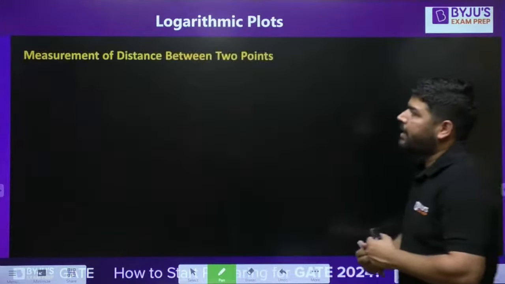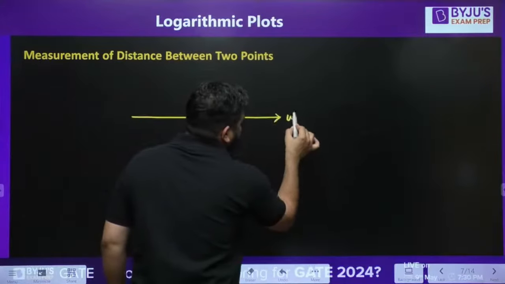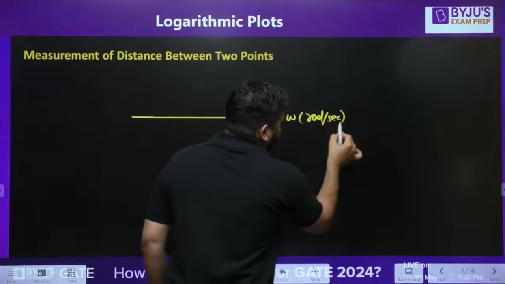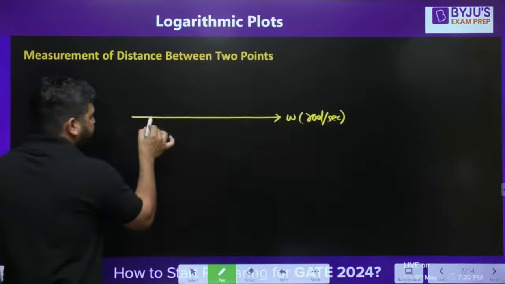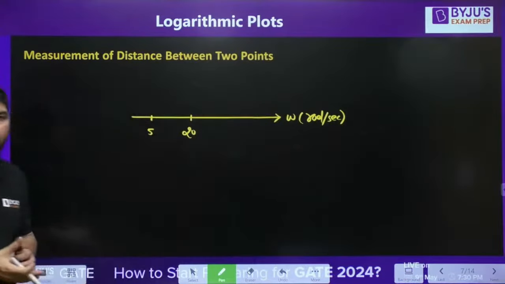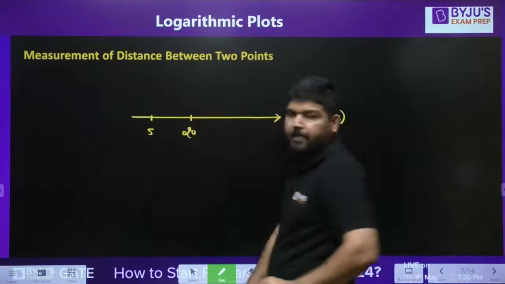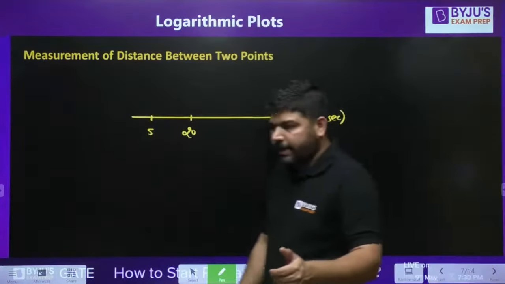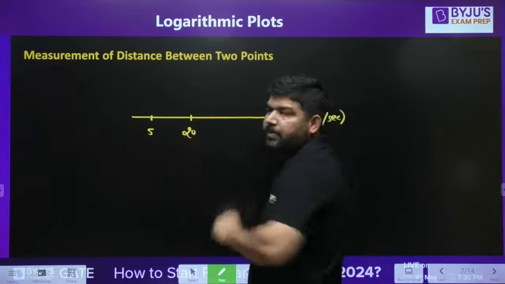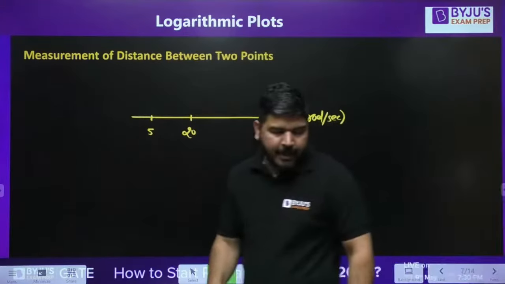Okay, so let's calculate the distance between 2 points. Let's say there is an axis. You can call this axis the omega axis. Okay, omega, radian per second. It's the frequency axis. On this frequency axis, let's say there are 2 points. Let's say this is 5 and this is 20. Okay, this is 5 radian per second, this is 20 radian per second, and I want to calculate the distance between these 2 points. Now this distance generally we calculate in terms of decade or in terms of octave. Okay, how many octaves is this distance, or how many decades is this distance? So we measure this 2-point distance generally in decade or octave.